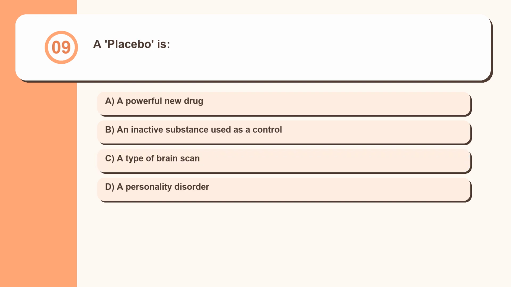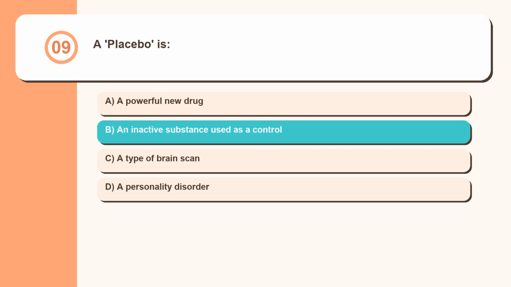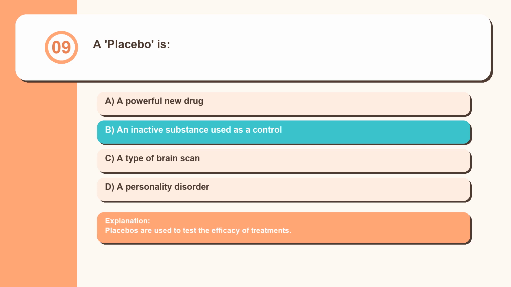Question 9. A placebo is: a powerful new drug, an inactive substance used as a control, a type of brain scan, a personality disorder. Placebos are used to test the efficacy of treatments.